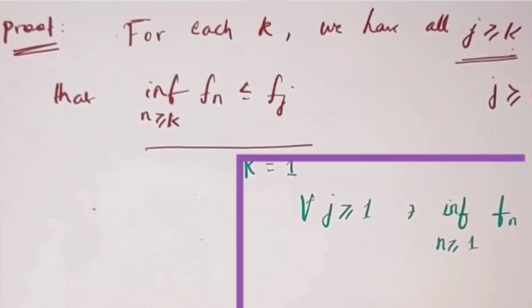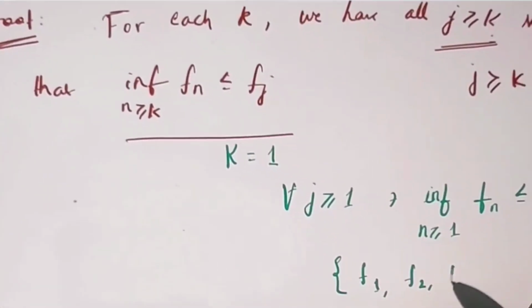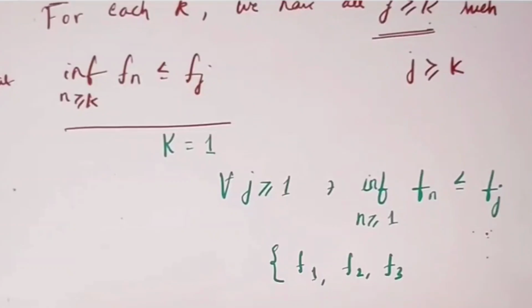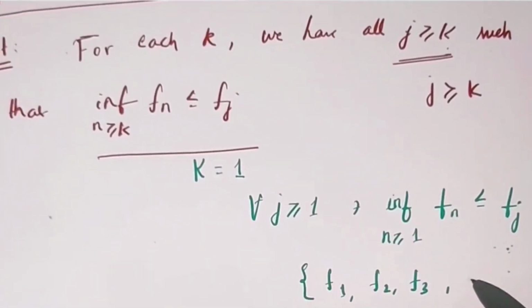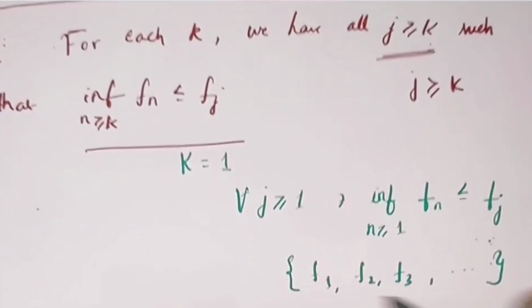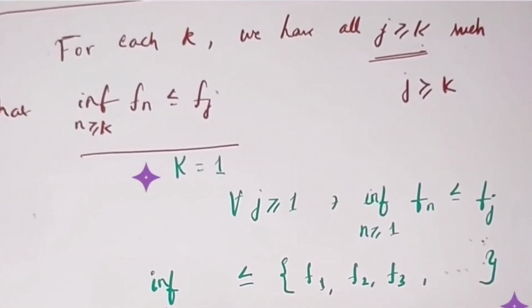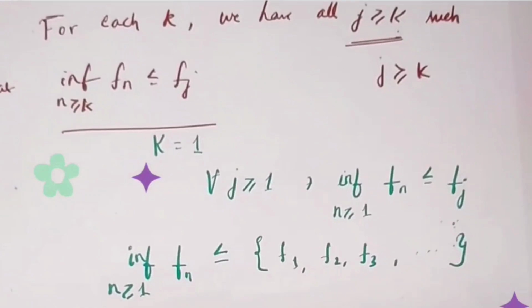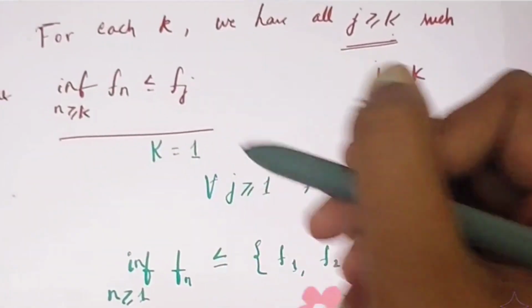So it will be f1, f2 and so on. So we have on the left hand side, sorry, on the right hand side, it is not on the left hand side, it is on the right hand side, because it is for all j, right? So all j greater than or equal to 1, so f1, f2, and so on. This will be greater than or equal to the infimum over n greater than or equal to 1 of fn. Okay, so you should obviously agree with this inequality. So that is what we have written. For k equal to 1, this is okay.